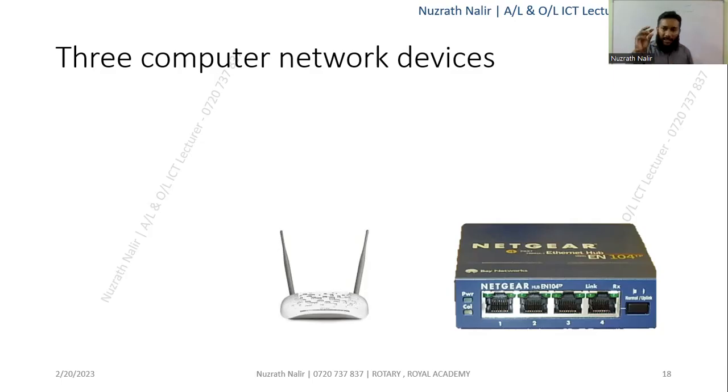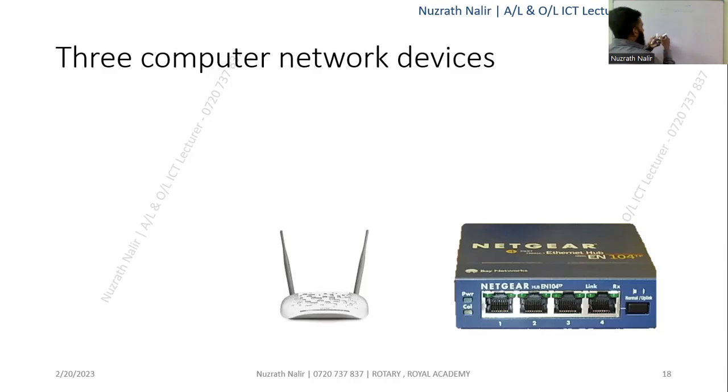There is a yellow color port here. You can use the yellow color port with the yellow color lines. This is called Ethernet, and with Ethernet we can connect through the wired concept. But nowadays most people use the wireless router, so by using your wireless password and link you can connect.